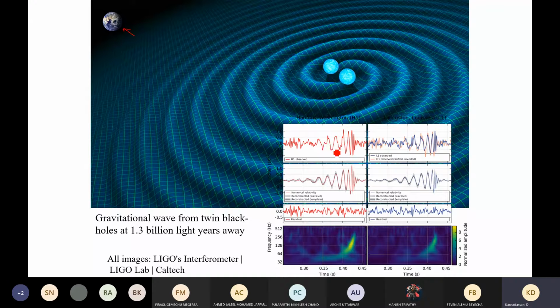This was recorded by a project called LIGO, and it is one of the very important experimental works. It matches the behavior, even though this event happened 1.3 billion light years away, but still it could be recorded, and it matches the theoretical simulations. So it is believed that the gravitational wave exists, and many concepts could be summarized in this.